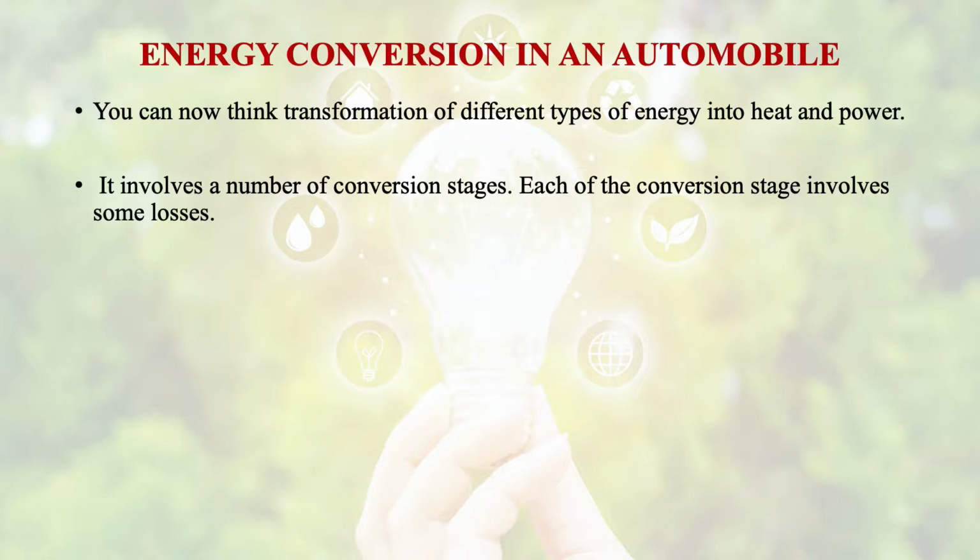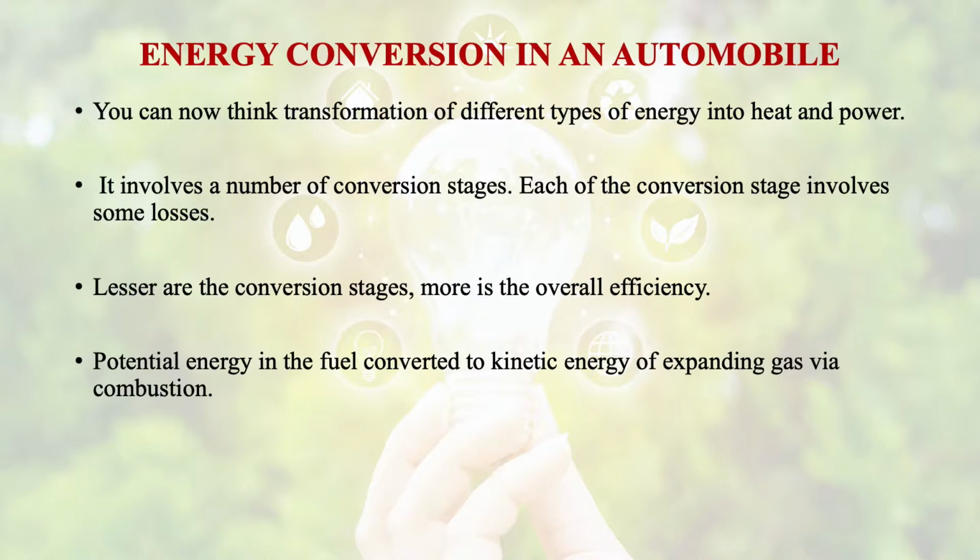In this, first, the potential energy in the fuel is converted to kinetic energy of expanding gas via combustion.